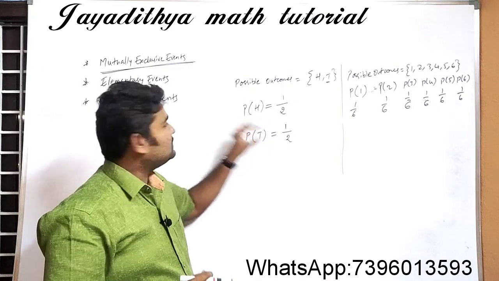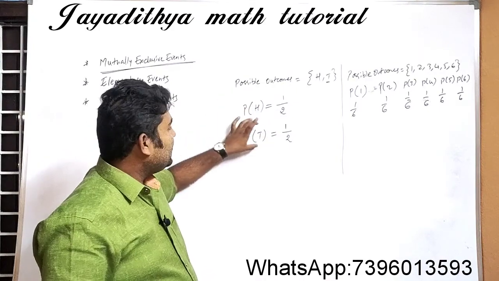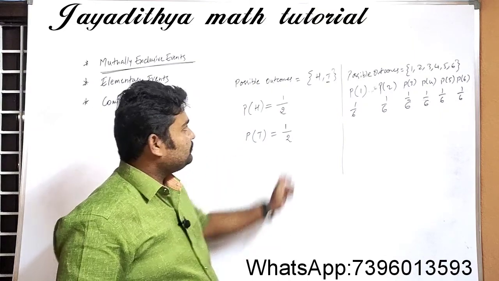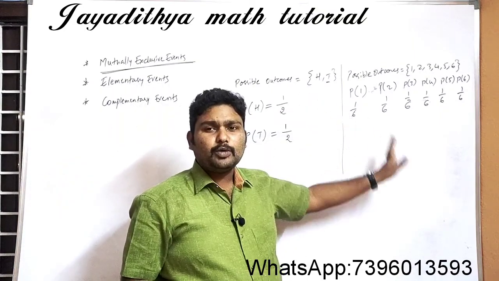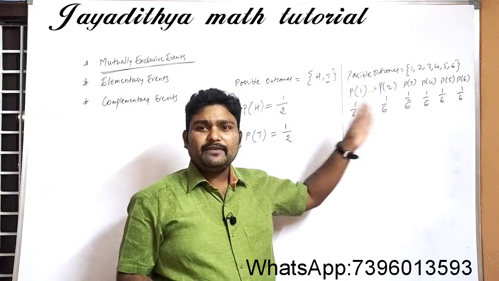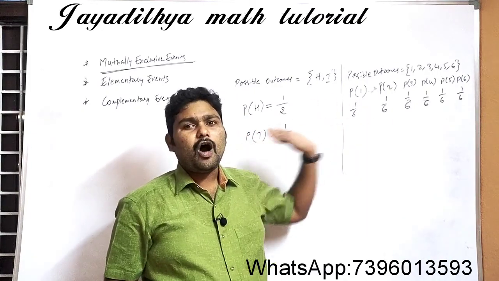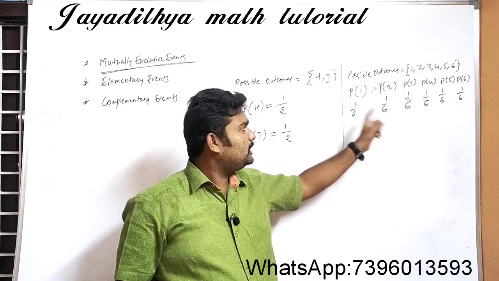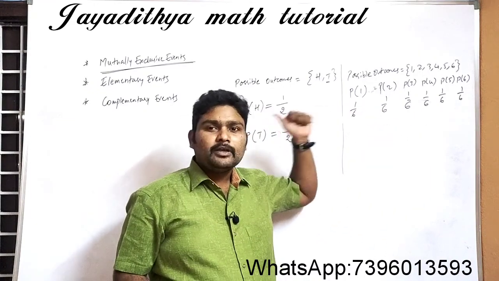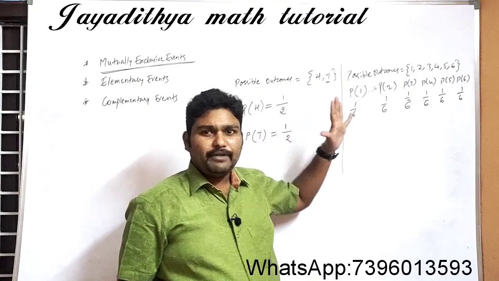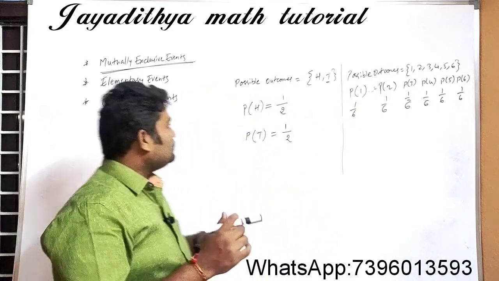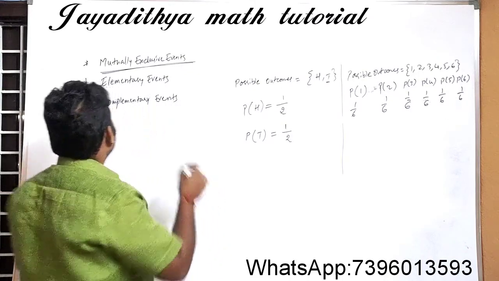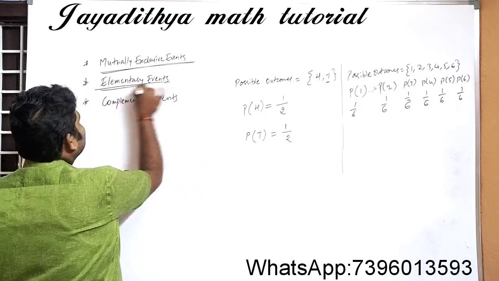So that kind of events. See here, getting a head and getting a tail. These two are mutually exclusive events. Probability of getting 1, probability of getting 2, getting 3, getting 4, getting 5, getting 6. All those events are nothing but mutually exclusive events. Clear?